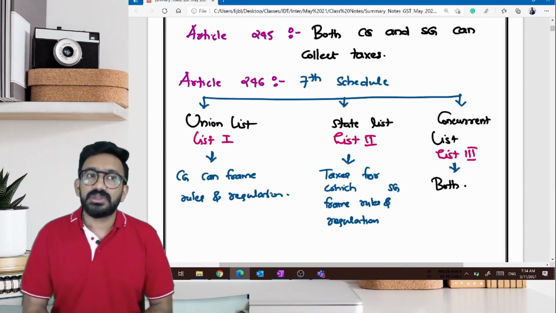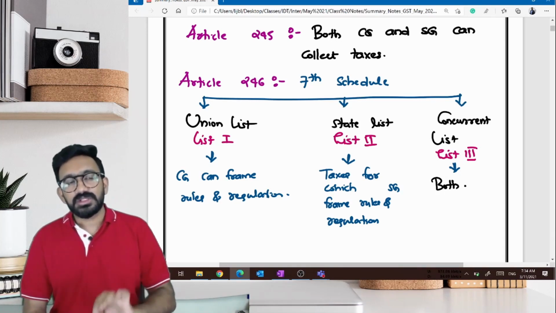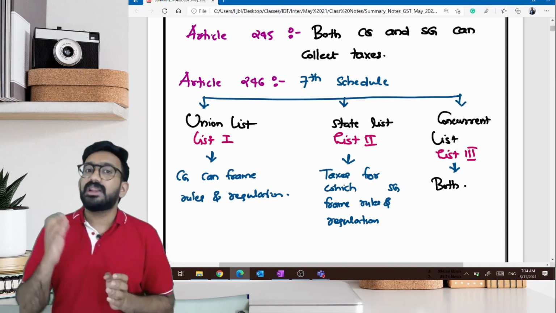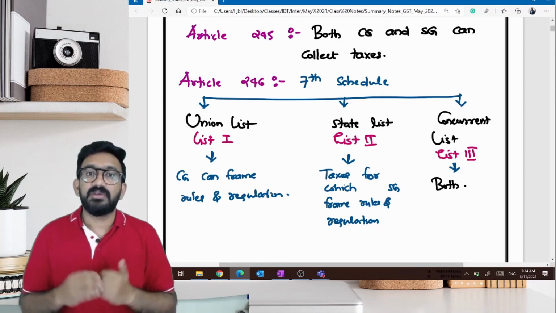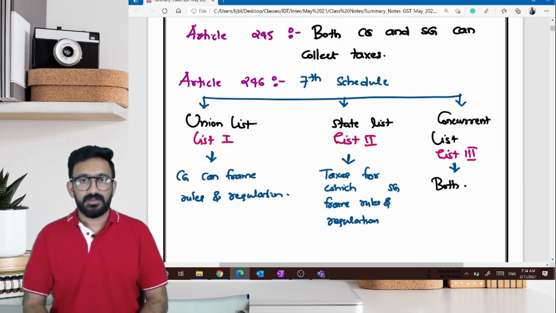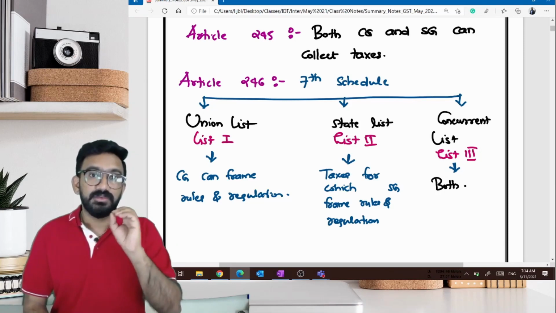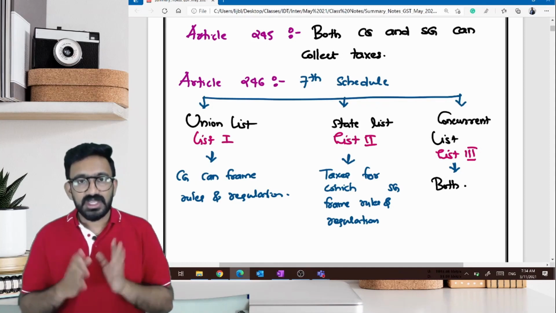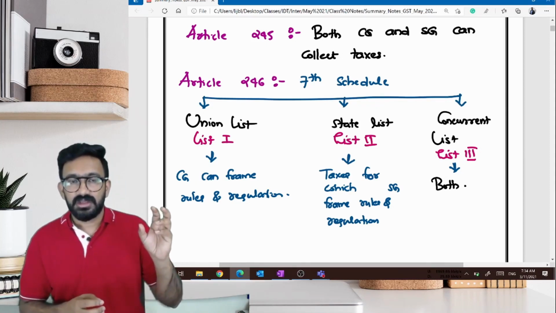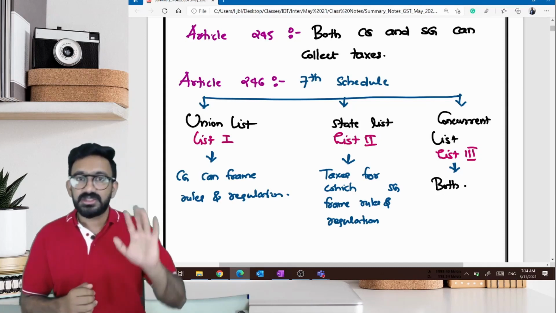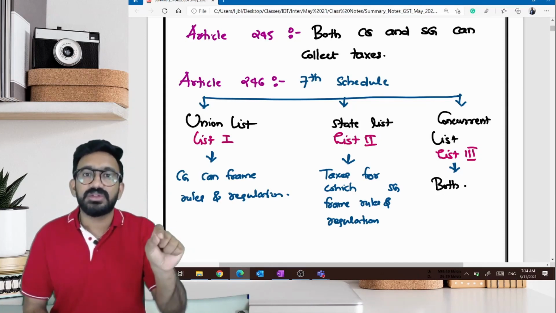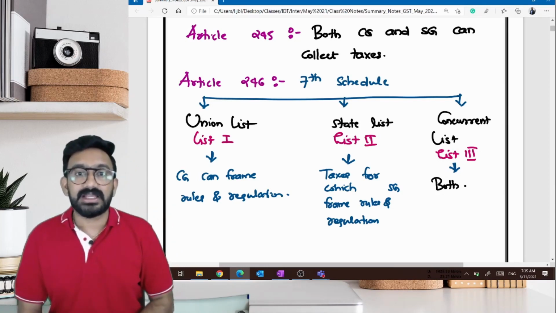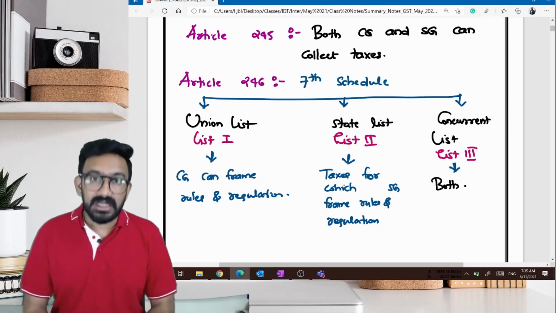Now, the question that you need to ask yourself is whether the constitution is giving the government power to collect taxes, or whether the government is getting power to make law relating to a tax. The answer is they are getting the power to frame rules and regulation from the constitution. In turn, what I meant is, just because constitution talks about an item which can be taxed, it does not mean that the moment you bring an item inside constitution, government will start collecting taxes from the next day. When will they be able to collect taxes? They will be able to collect taxes only